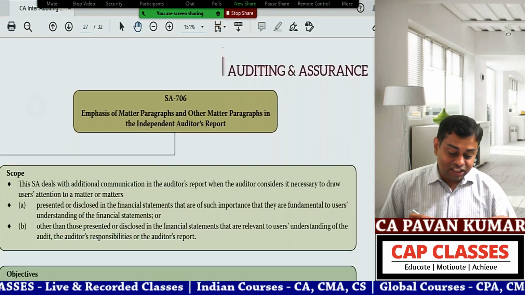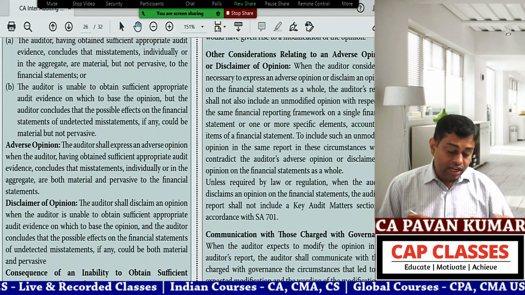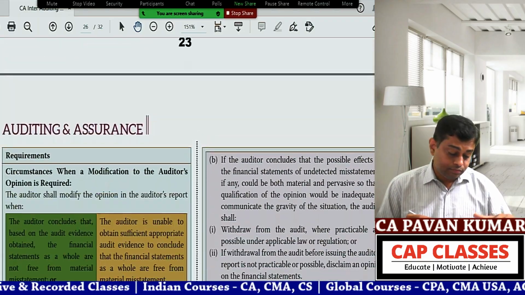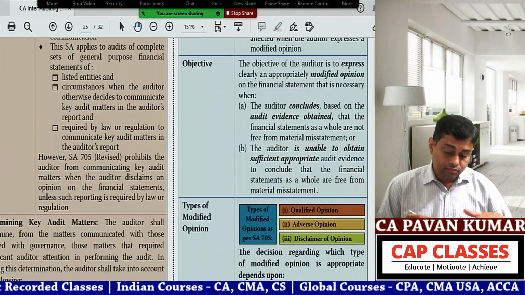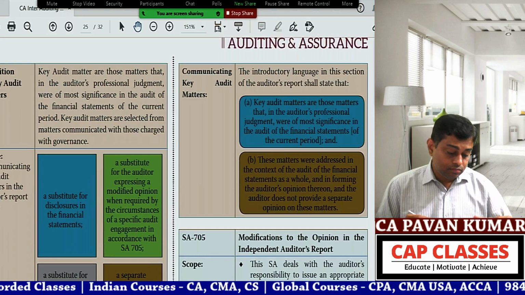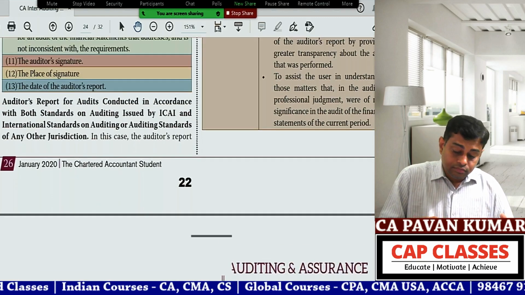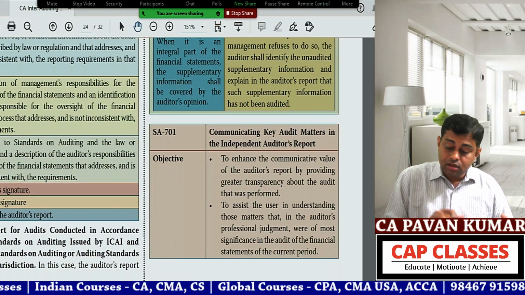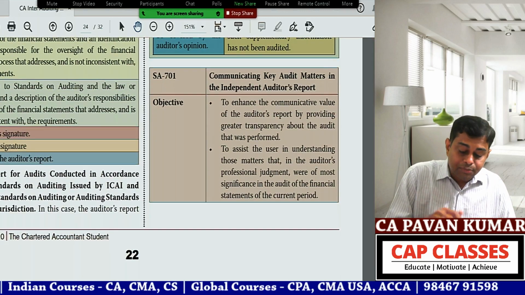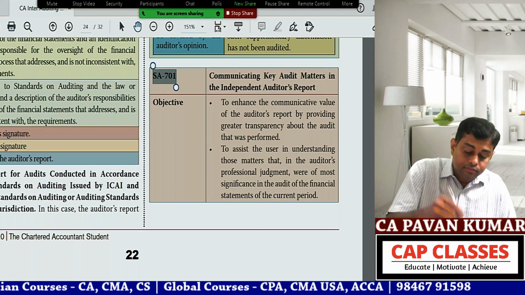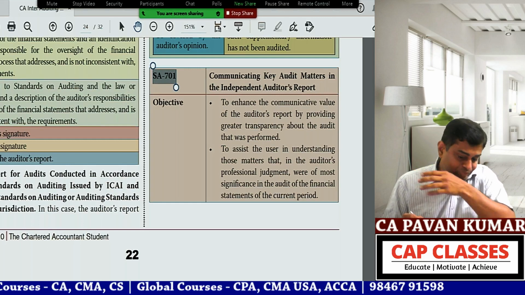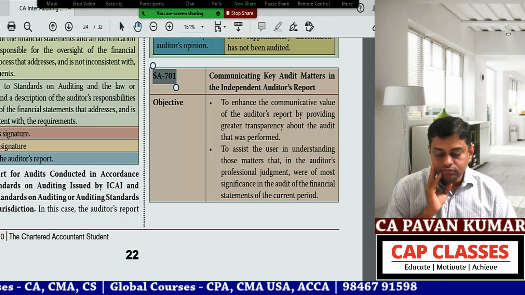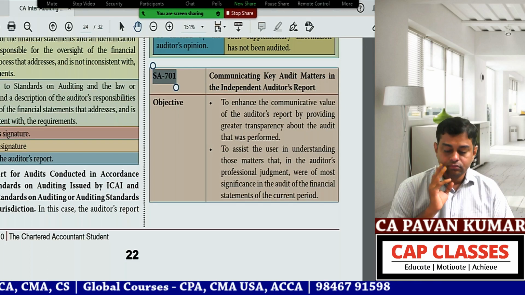Okay, chalo, anyway. So now let us go to the key audit matter paragraph. Okay, Amma, can you read this, ma? 701. 701, communicating key audit matters in the independent auditor's report.